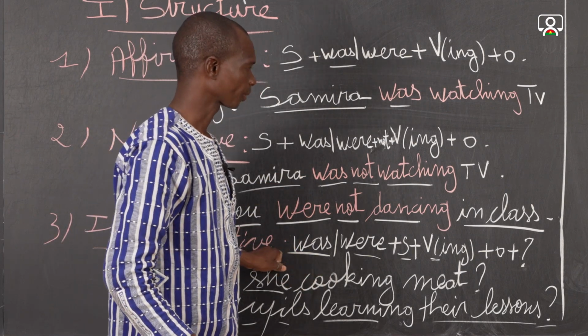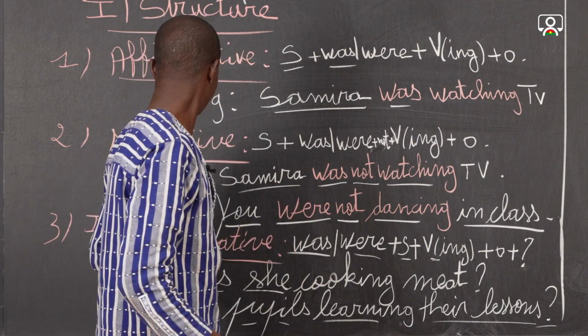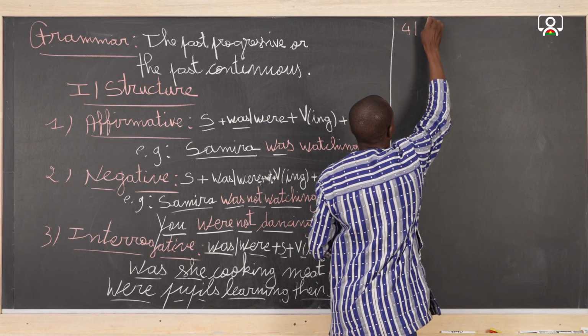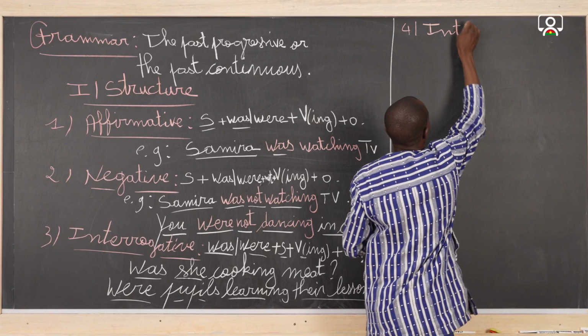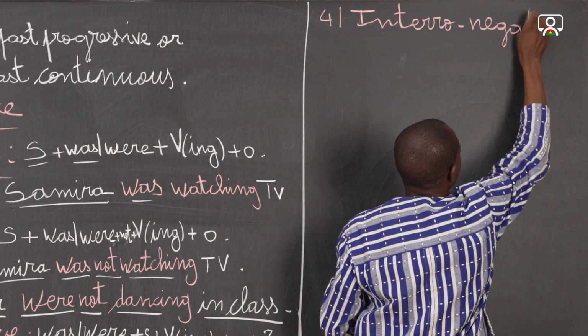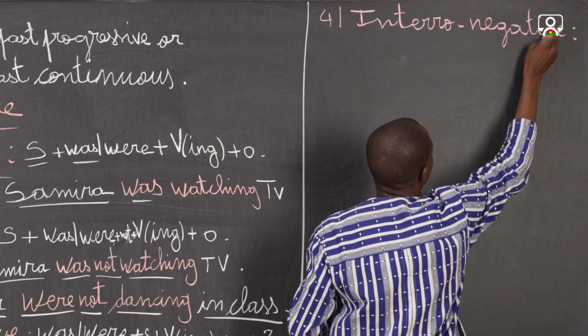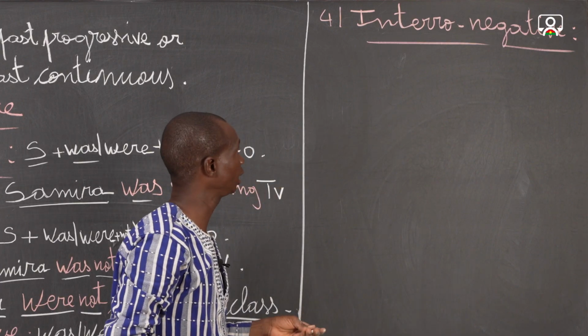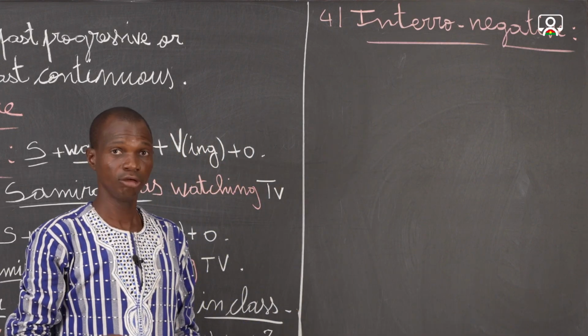Okay, now we are going to deal with the interronegative form, number 4. With the interronegative, we have two possibilities as with the other verbs.